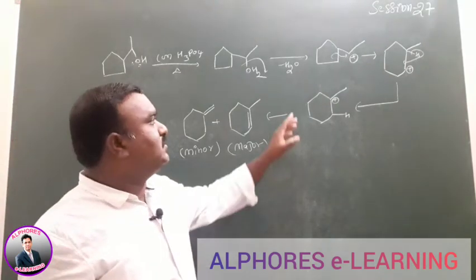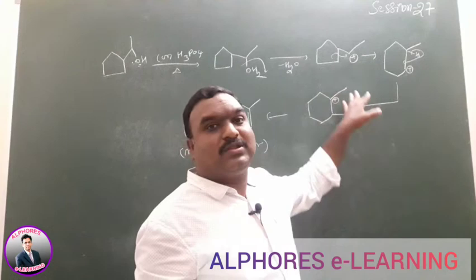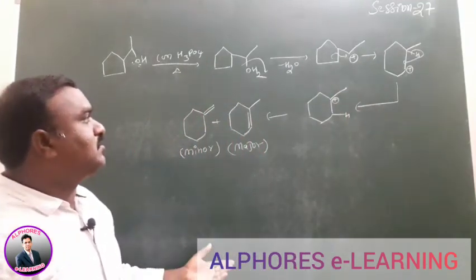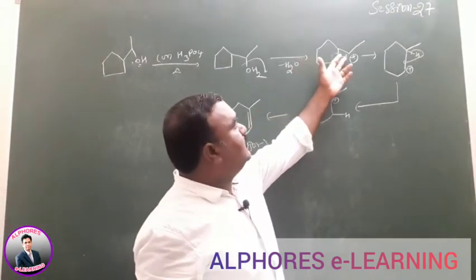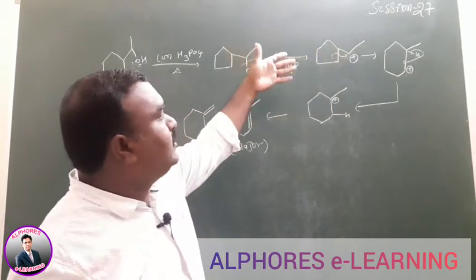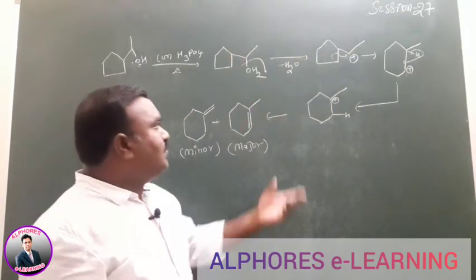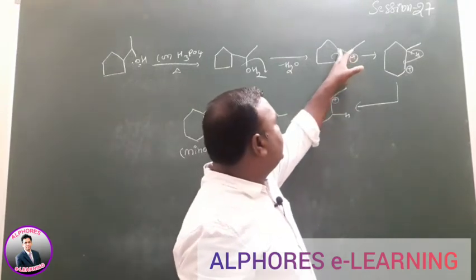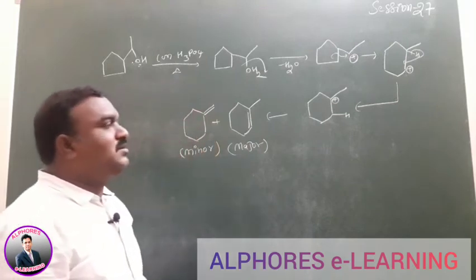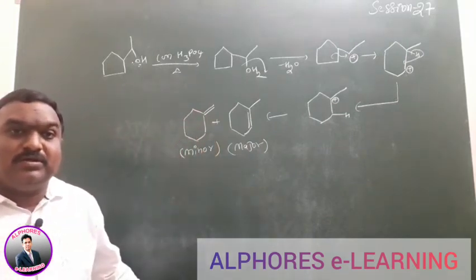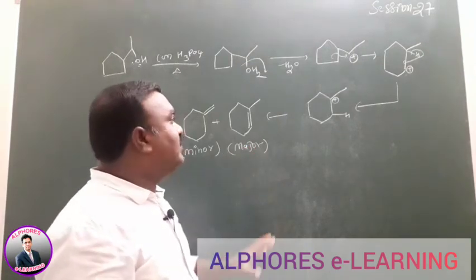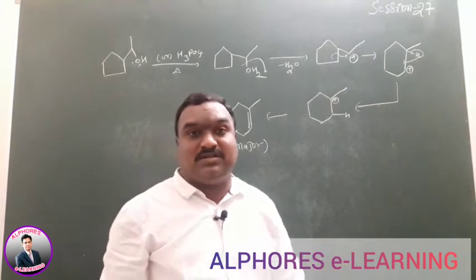So, based on the given compound connectivity, we can write that final ring expansion. Possible product means if you take hydrogen here, we'll get a product. If you take hydrogen here, we'll get a product. Without rearrangement also, we'll get products. If you do rearrangement, then secondary converts into tertiary. Again, we'll get 2 products. This is the way to write the number of possible products. But important compounds are ring expansion compounds. This type of reaction is called a ring expansion reaction.